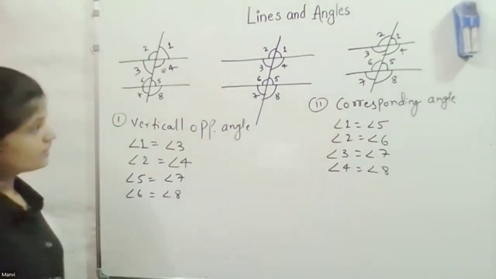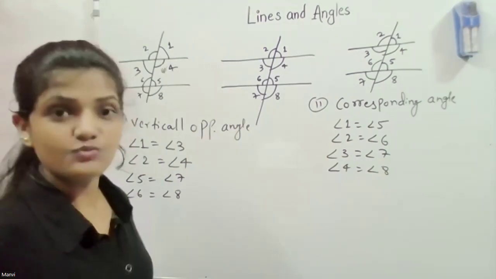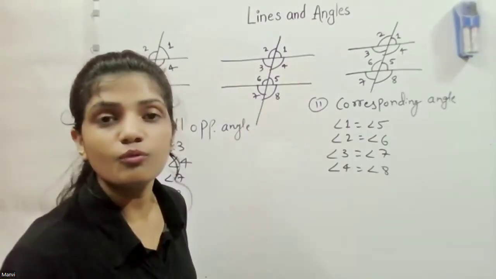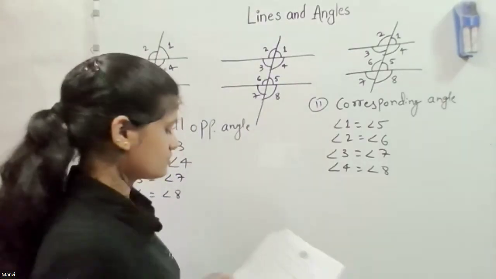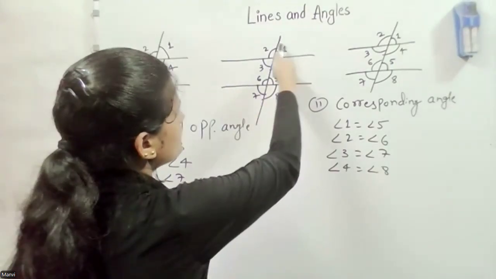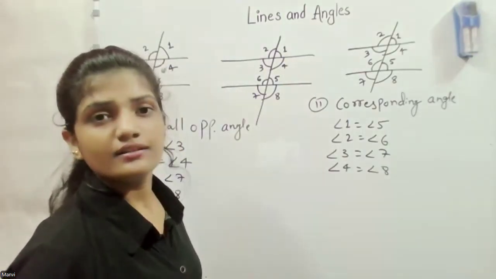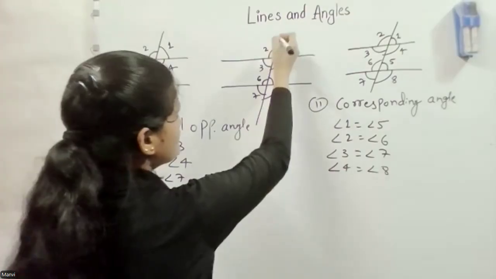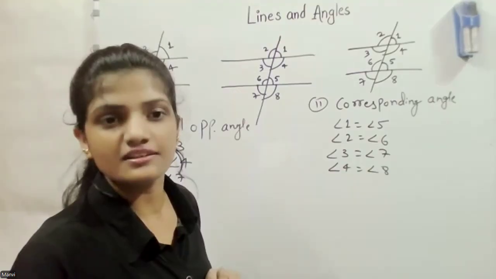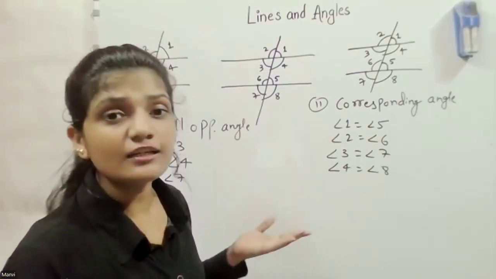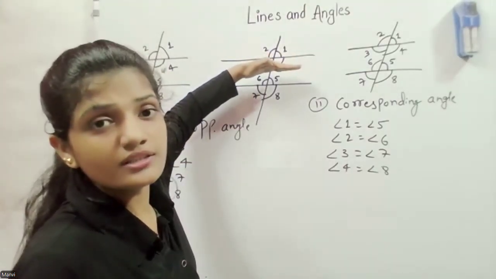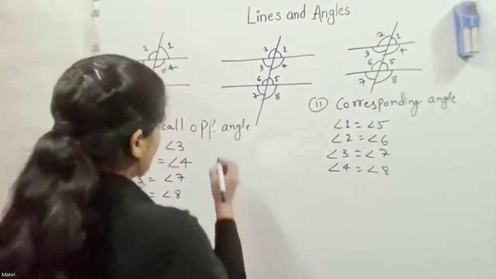The third is angles on a straight line. As we know, angles on a straight line always add up to 180. So the third pair we can say is adjacent angles. This 1 and 2 are adjacent. If we add those adjacent angles, they always equal 180. Why 180? Because both are on a straight line.